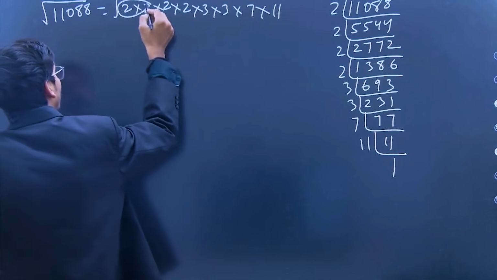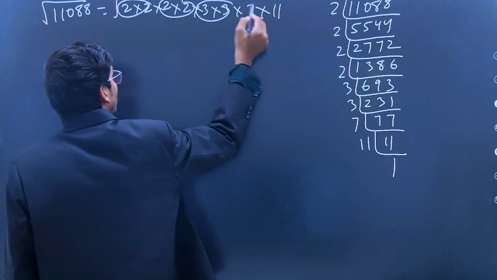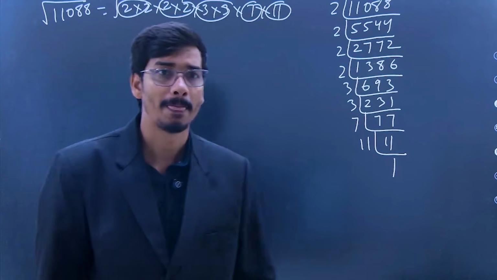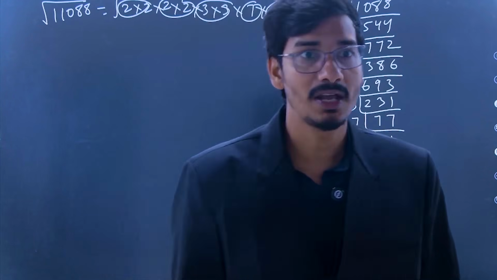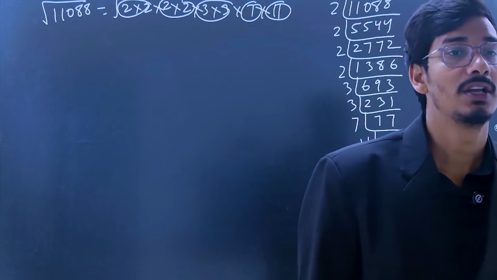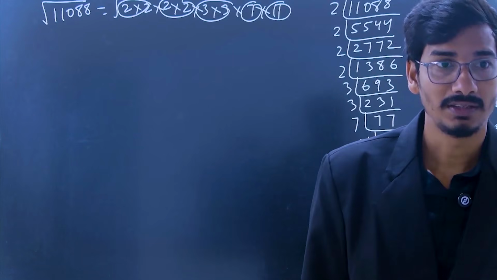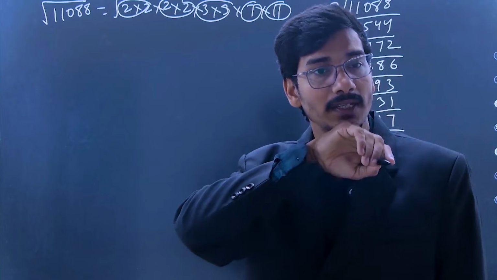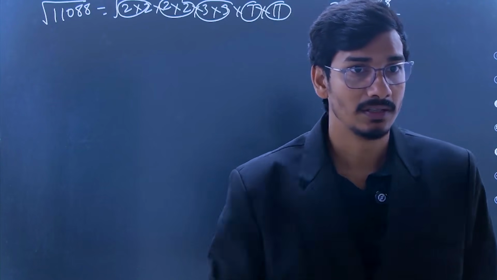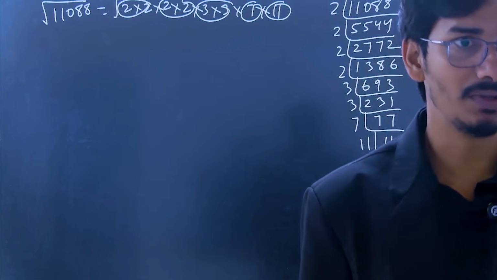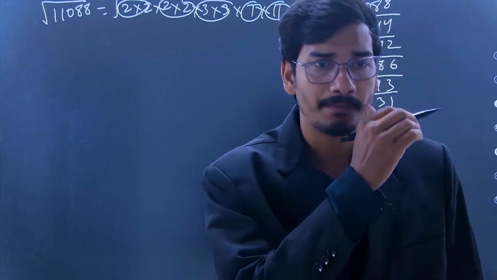So some of these have pairs, but some numbers don't have pairs. It means this number is not a perfect square. That's why the value will not come in natural numbers.